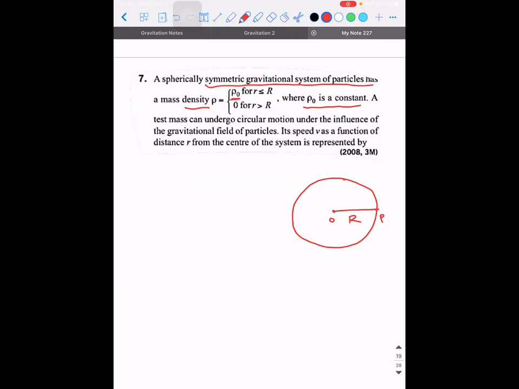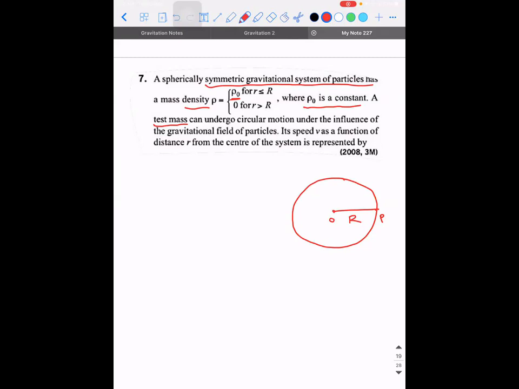So they're not trying to define the mass density. There is a test mass that can undergo circular motion under the influence of the gravitational field of the particles. If the speed v as a function of distance r from the center of the system is represented, then how is the graph going to look like? So here in this problem, there is an important hint. It is similar to the previous problem that we did.